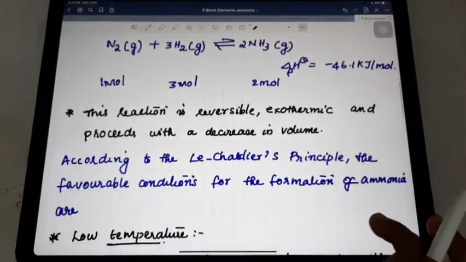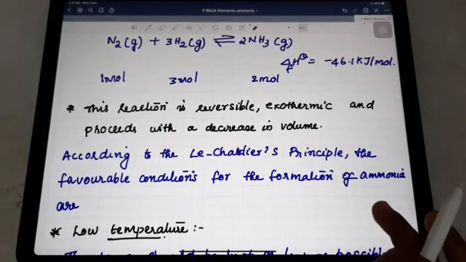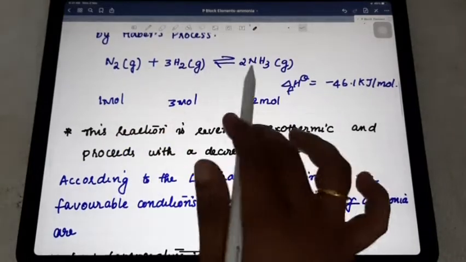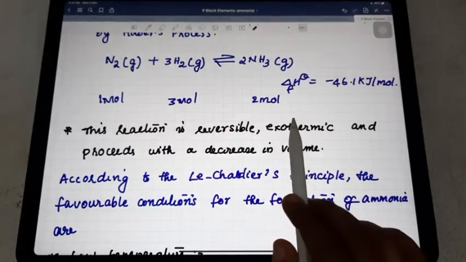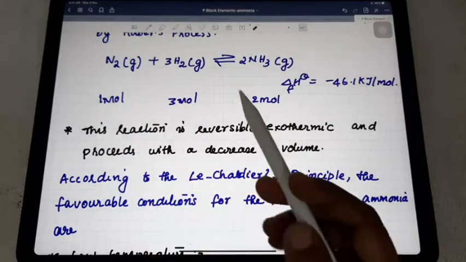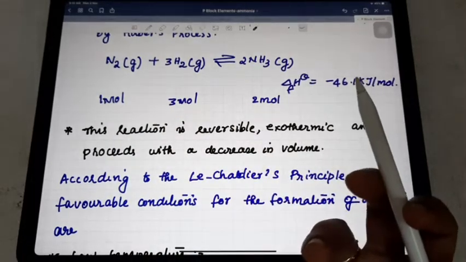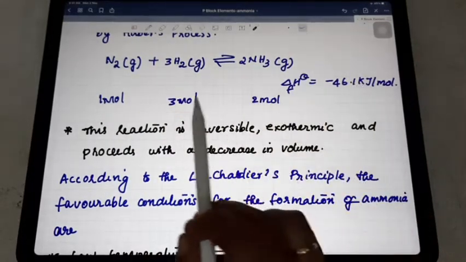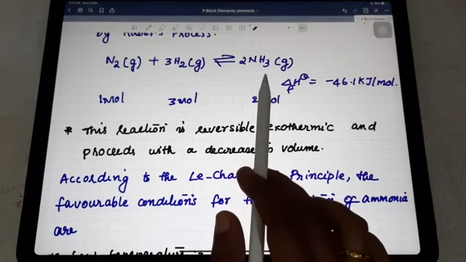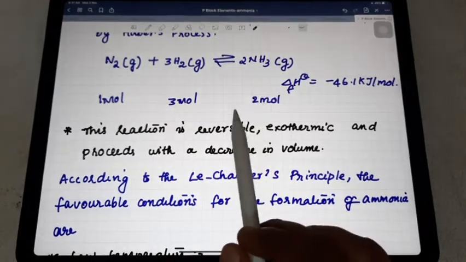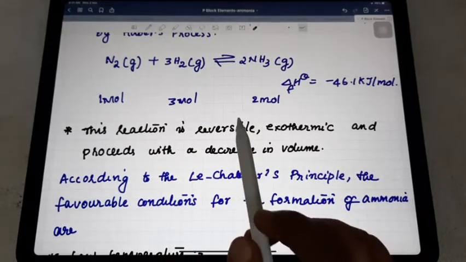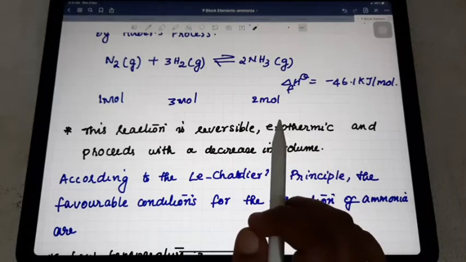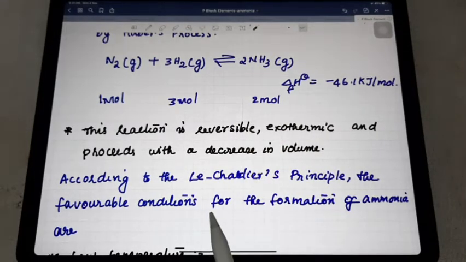According to Le Chatelier's principle, if a system in equilibrium is subject to a change in concentration, pressure or temperature, then the equilibrium will shift in the direction that tends to reduce or counteract the effect of the change. That is said to be Le Chatelier's principle.